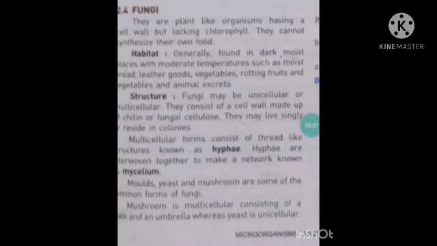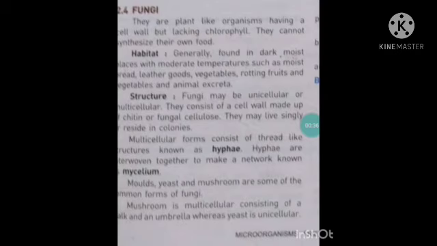So, as we are doing our chapter number 2, microorganisms friends and foe, and we have already discussed the viruses and the bacteria. Today we will continue with fungi. Next microorganism, fungi. Fungi are plant-like organisms having a cell wall but lacking chlorophyll. They do not have chlorophyll, so they are not able to prepare their food.